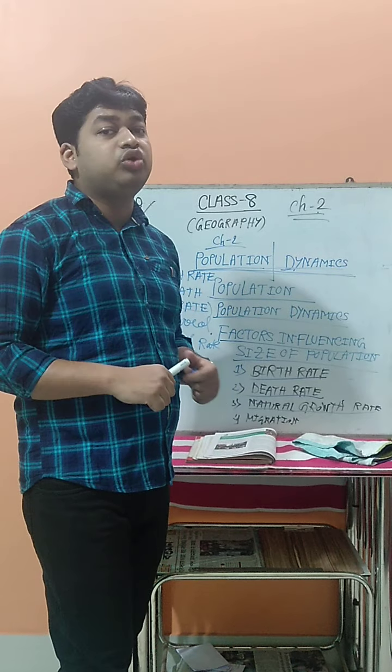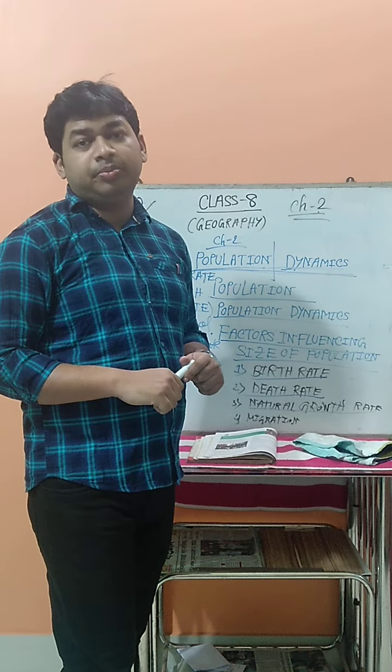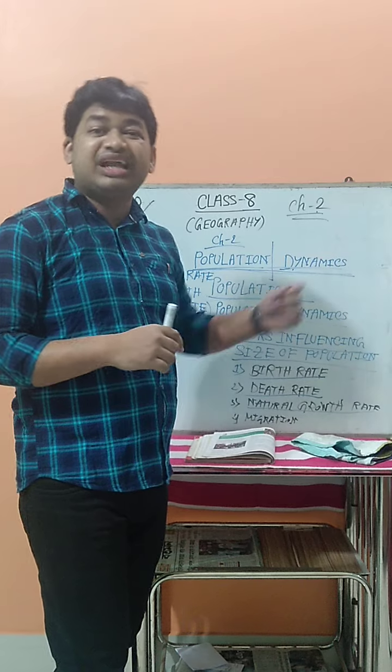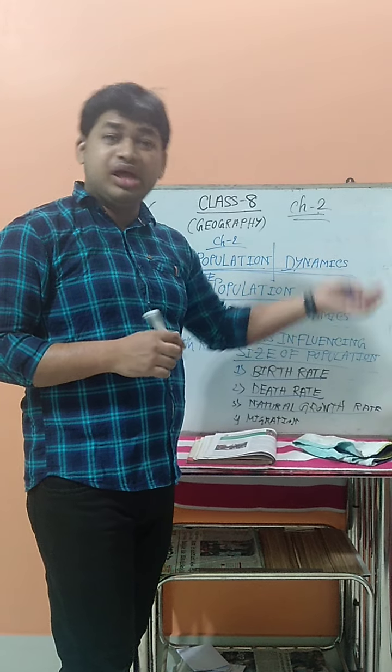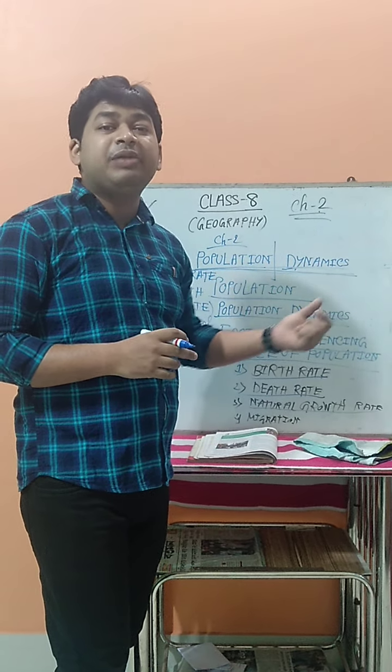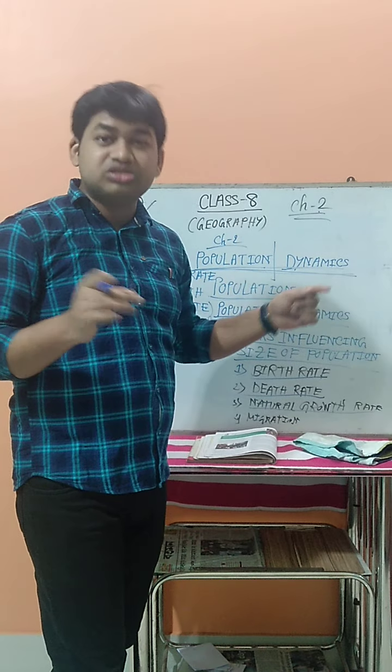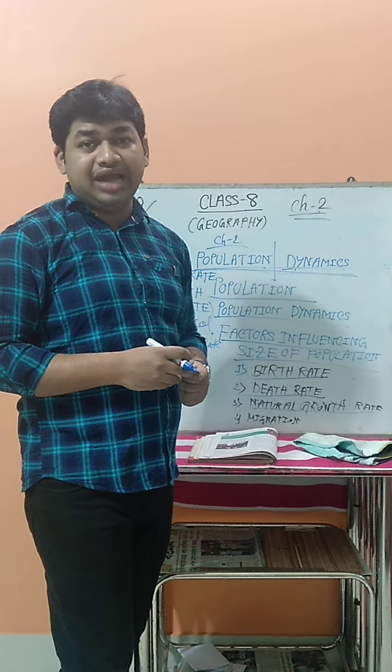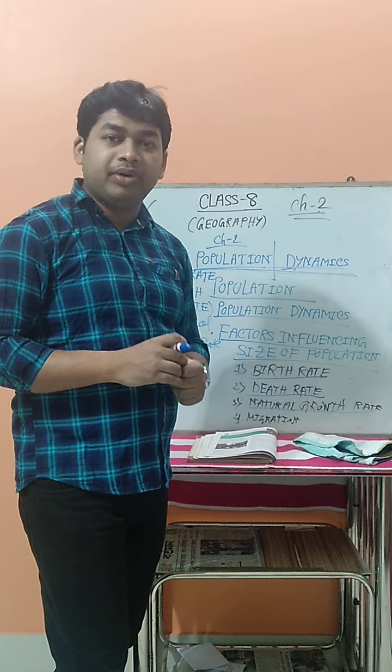So suppose we want to find the natural growth rate of India. In that particular year, we have to find out how many people were born, their numbers, and how many people died, their numbers. So you have to subtract, and the answer that we get is the natural growth rate of our country.